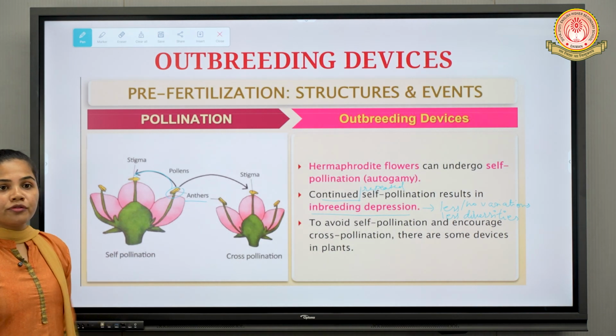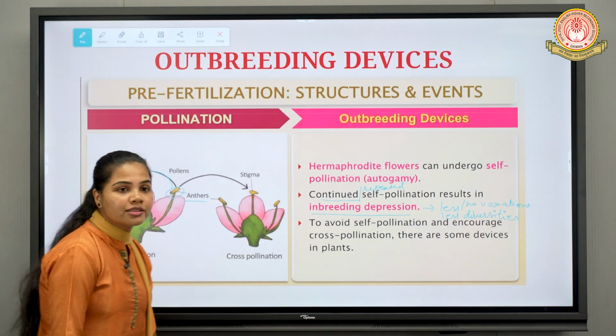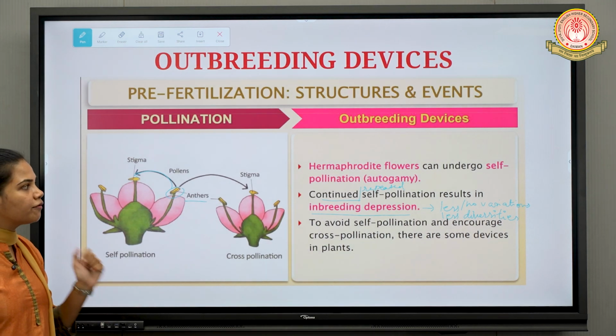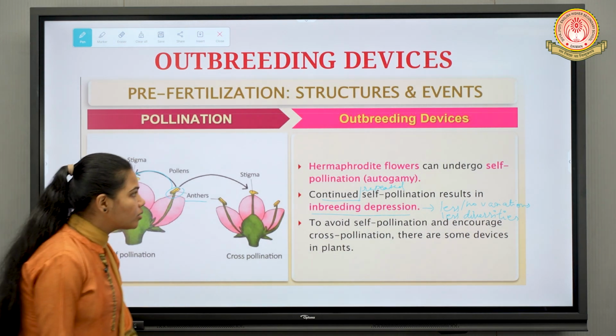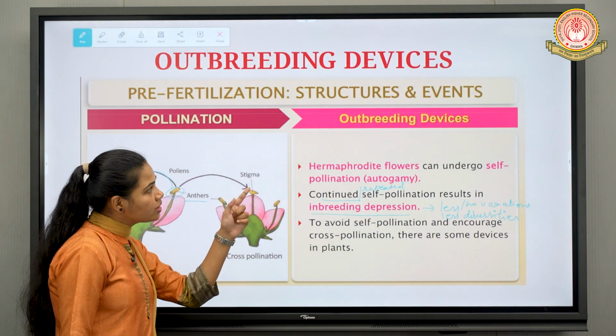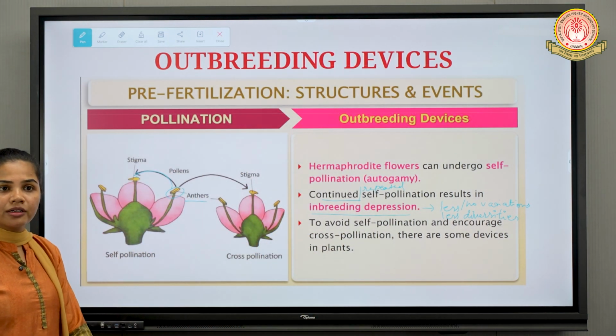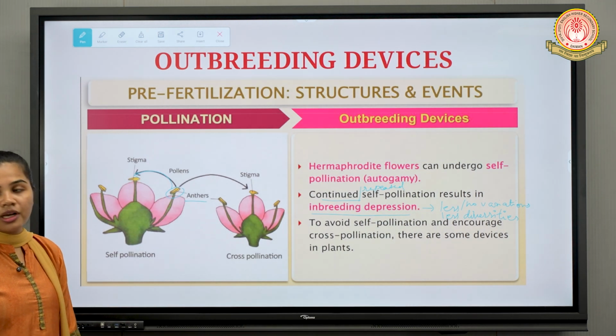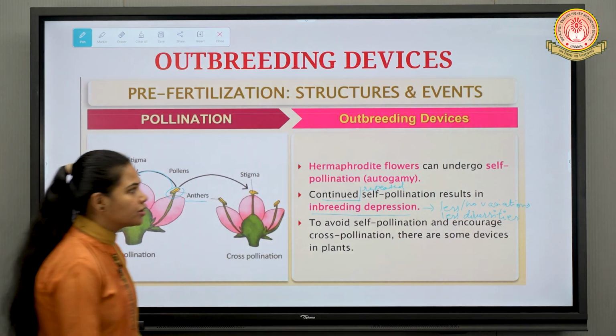So in case of such flowers or such plants, we need to what? Encourage the cross-pollination and prevent the self-pollination. So let's start with some points in this particular outbreeding devices. So outbreeding devices basically occur in the plants to encourage the cross-pollination and to prevent the self-pollination, right?